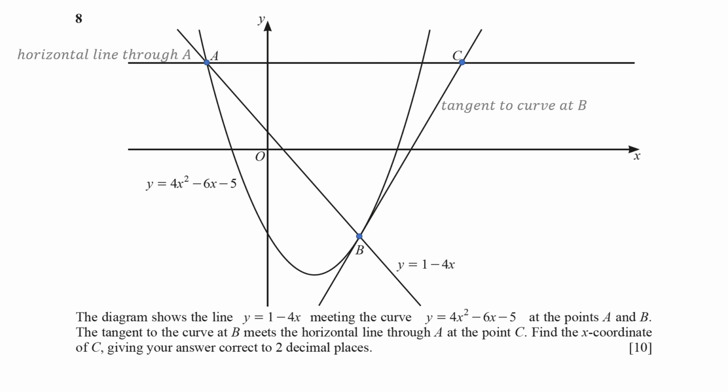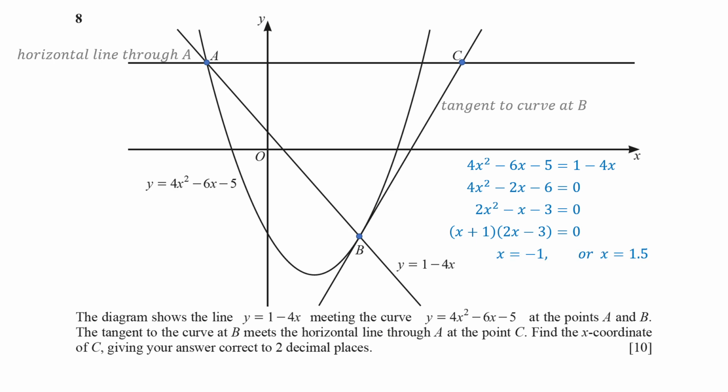First, we find the coordinates of intersection points A and B by setting the two equations equal. 4x squared minus 6x minus 5 is equal to 1 minus 4x. By rearranging the equation and simplifying, we get a quadratic equation, 2x squared minus x minus 3 equals 0. Solving this equation gives two values for x, which are -1 and 1.5.